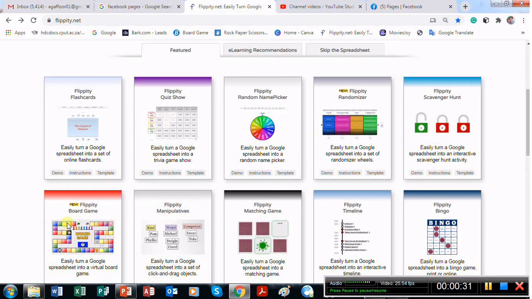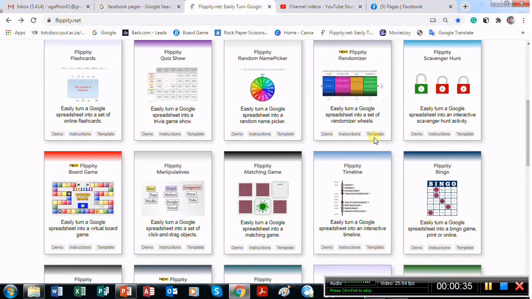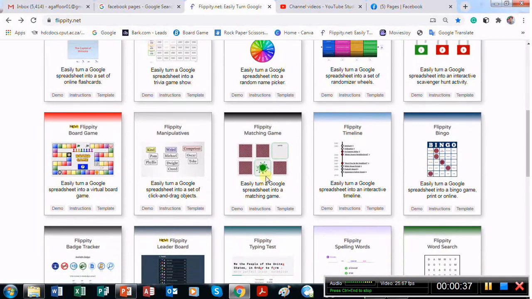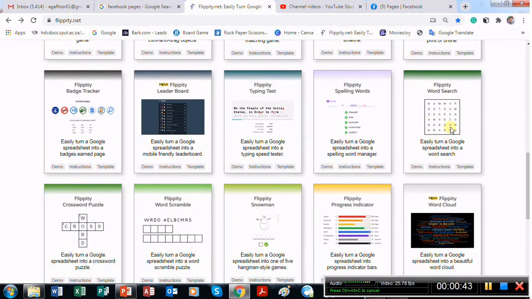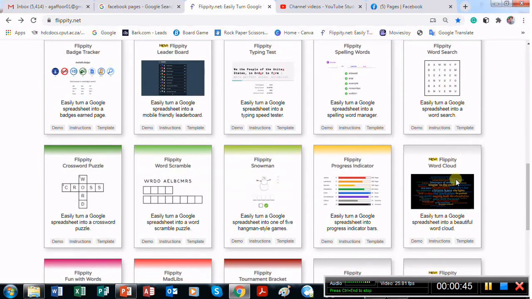So there's board games, spinning wheels, conundrum wheels, unlock for clues, bingo, flip games, leaderboards that you can create, word searches, word cloud. So if you have a discussion around various topics that has different words or synonyms, or if you're doing an English lesson, you can create a word cloud with all the synonyms, and then kids can try and find the words that you are busy doing in there.